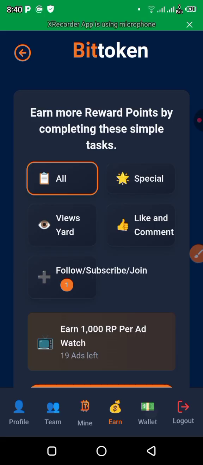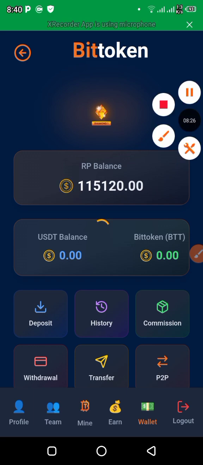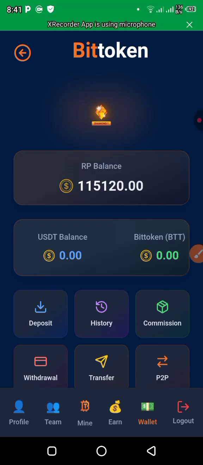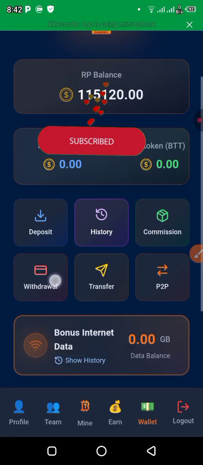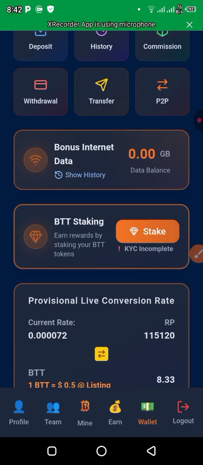So click on this wallet. If you come on this wallet, you see here, this is my balance of RP balance, USDT balance, Bittoken, BTT. You can deposit. The commission of each earning you earn will be here. Withdrawal, transfer, P2P. So this is what you are going to do. You see data internet bonus.